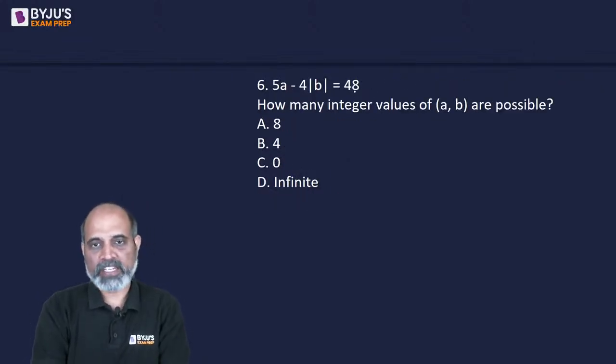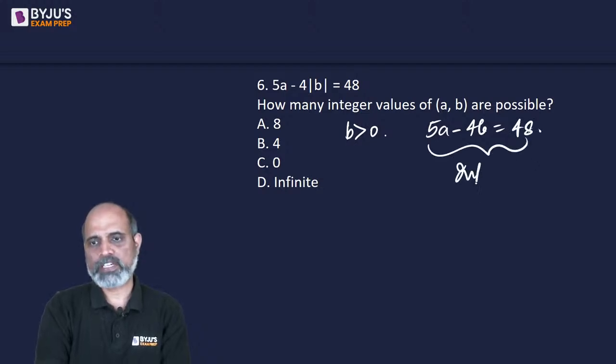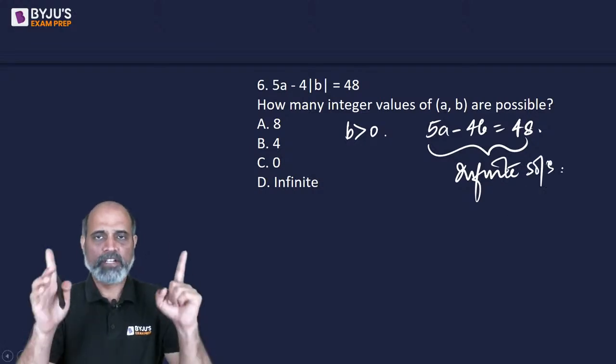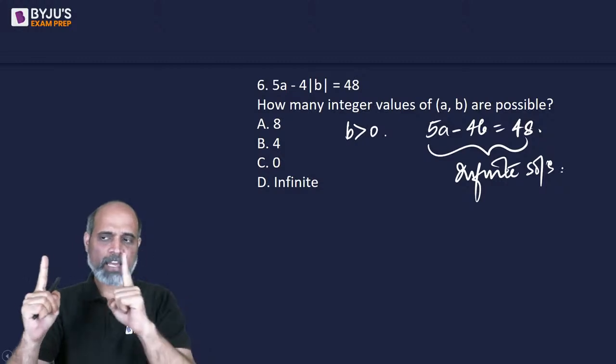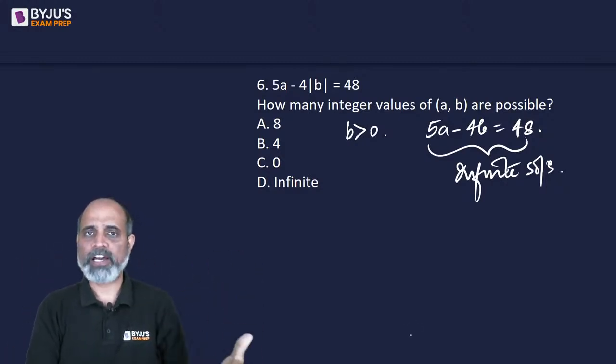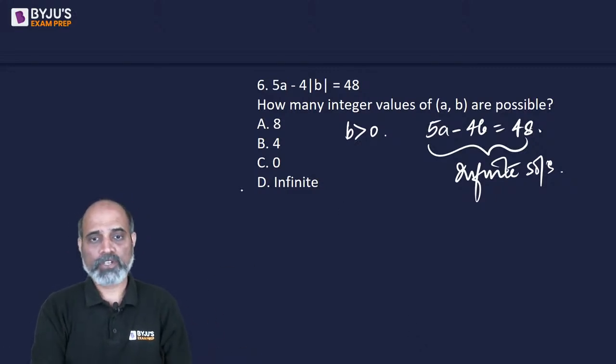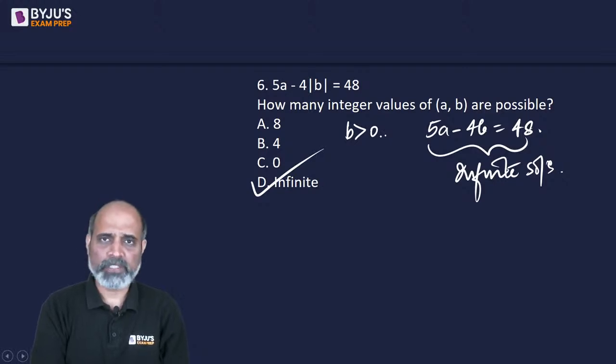Next, 5a minus 4 mod b is equal to 48. So suppose if b is positive, this will change to 5a minus 4b is equal to 48. This itself will give us infinite answers. Difference of two numbers is 48. It can happen at a lot of places on the number line, where one of the values is 5 times a number and the other value is 4 times the number. So infinite answers, pretty simple.